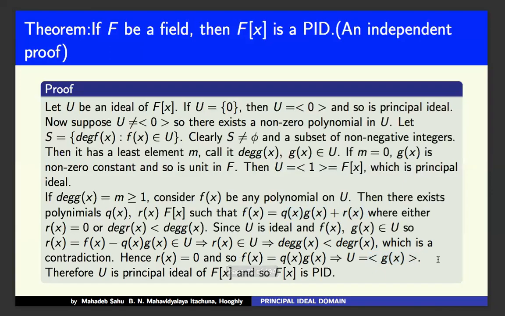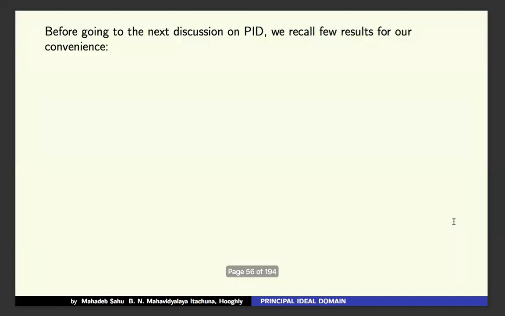Okay, and therefore U is a principal ideal of F[x], and therefore F[x] is a PID.